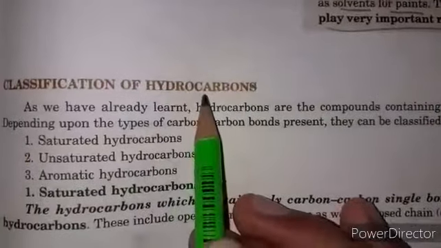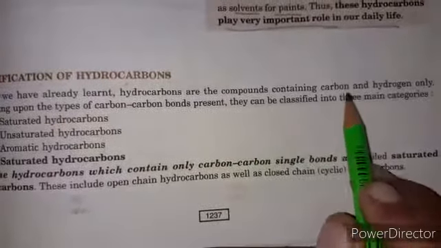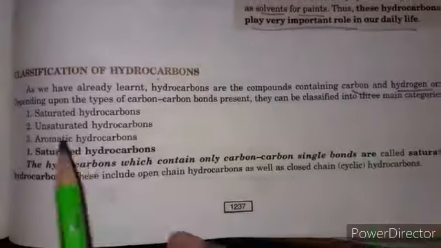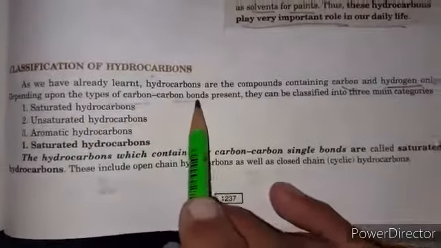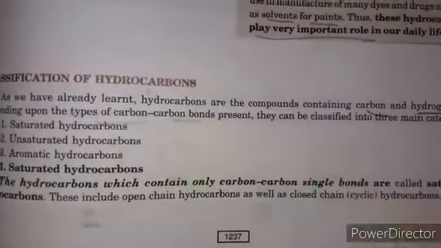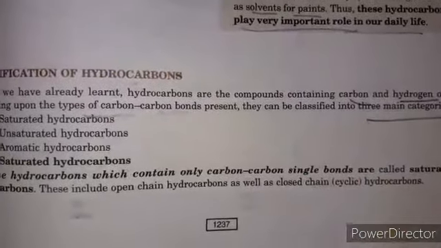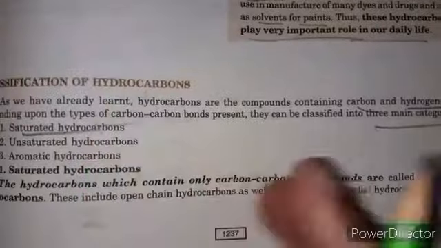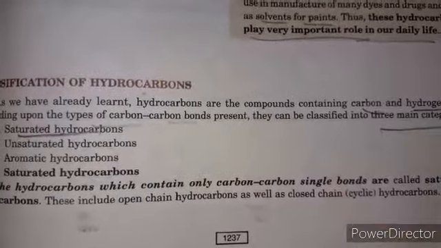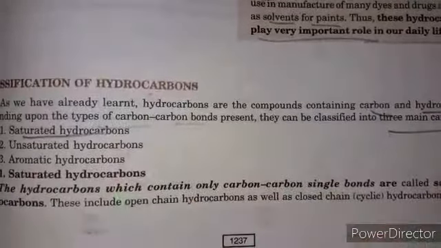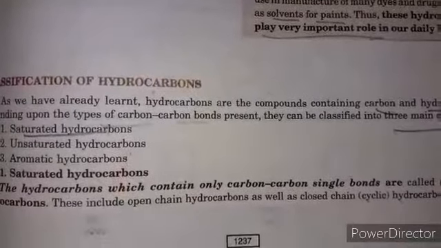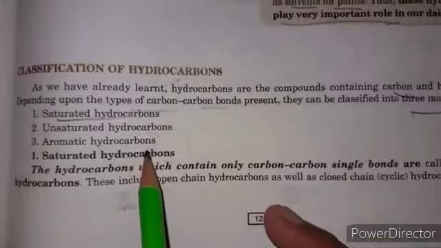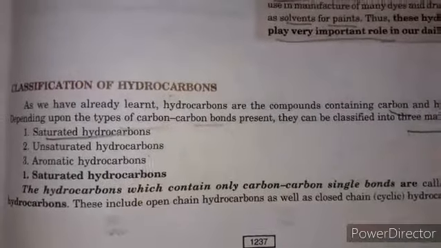So let us start the classification of hydrocarbons. We already learned in the previous chapter, hydrocarbons are the compounds containing carbon and hydrogen only. Depending upon the types of carbon-carbon bond, they are classified into three main categories: saturated hydrocarbons which contain only carbon-carbon single bonds, unsaturated hydrocarbons which contain carbon-carbon double bond or triple bond, and aromatic hydrocarbons which contain a benzene nucleus.